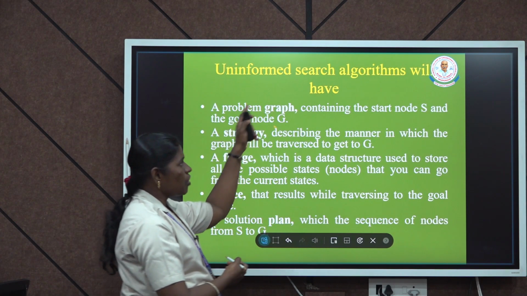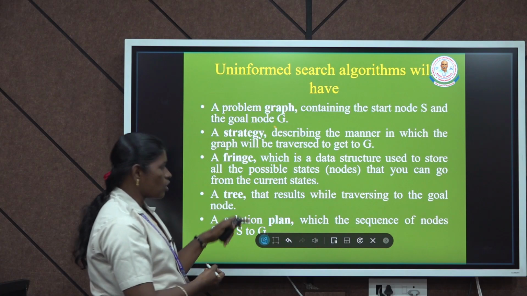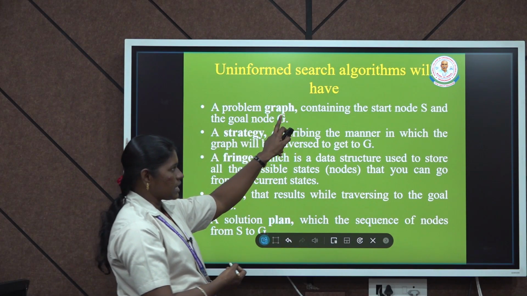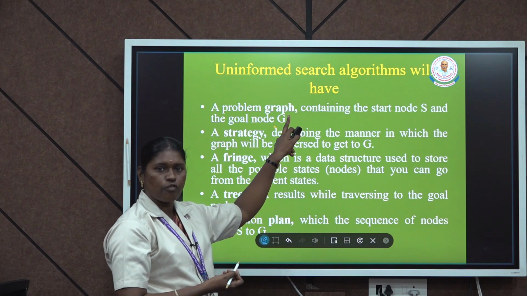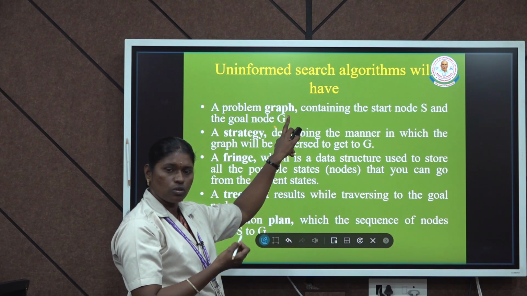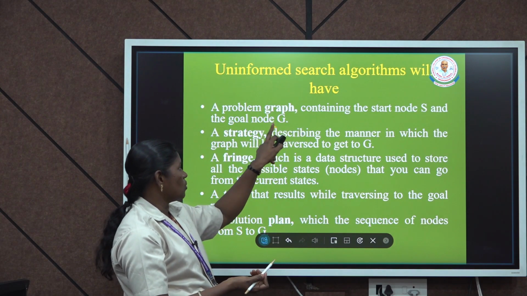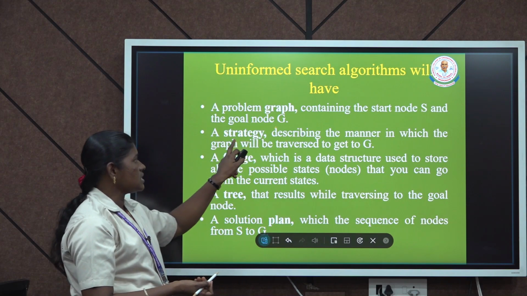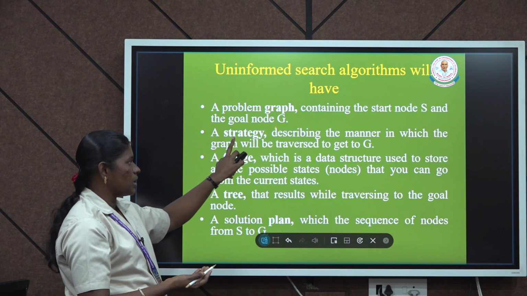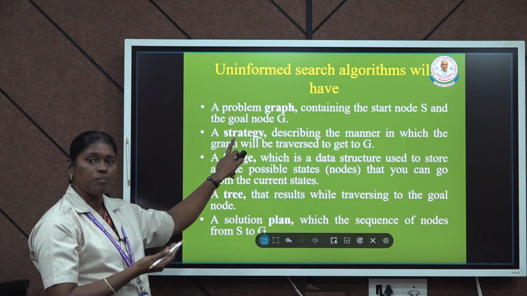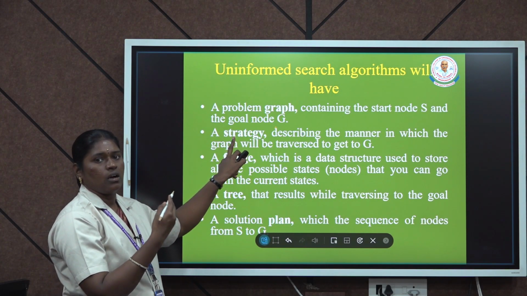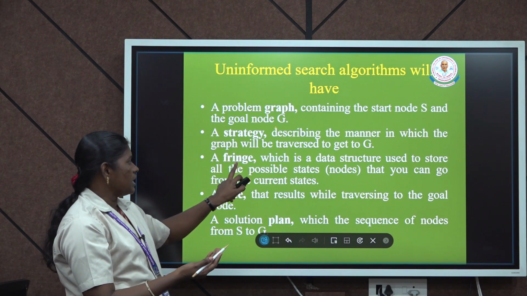Next, uninformed search has a lot of components. First is the graph. The graph contains a list of nodes from the S node to the G node, which is the goal node. Next is strategy. Strategy is the traveling methodology available from the start node to reach the goal node. Next, fringe.